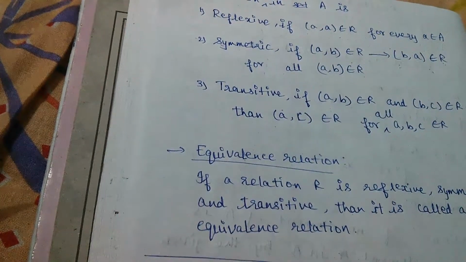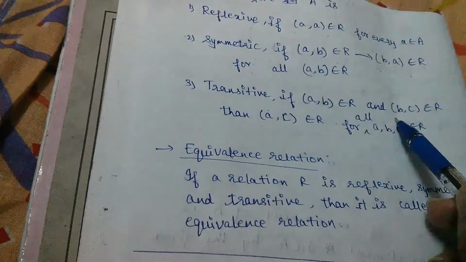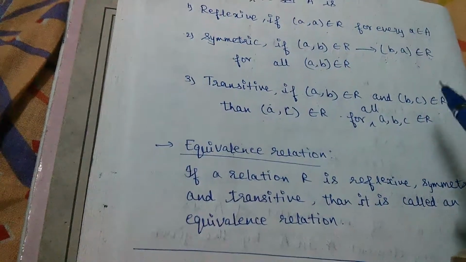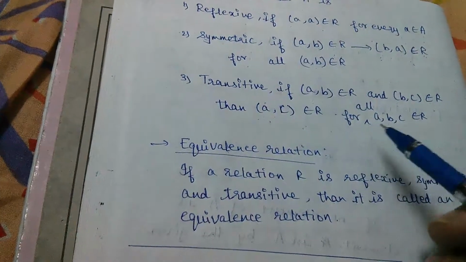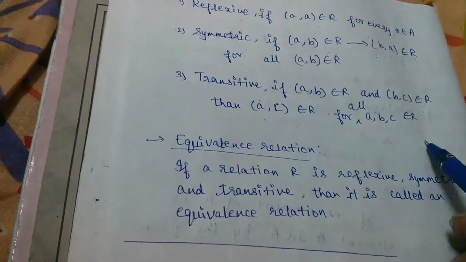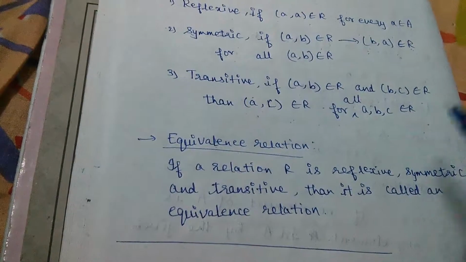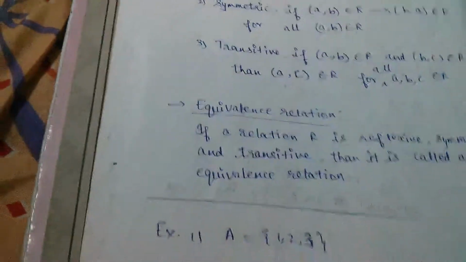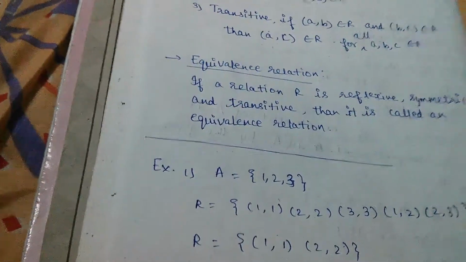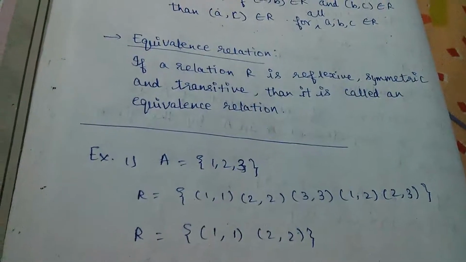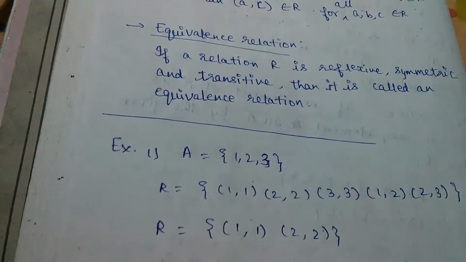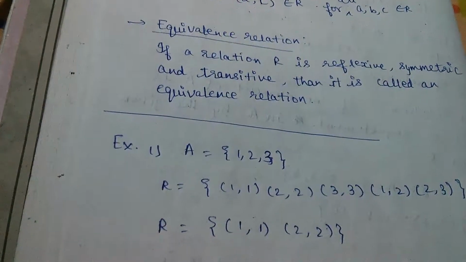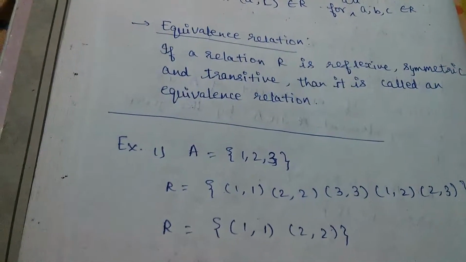If we have two elements in a relation, (a, b) and (b, c), then it must imply that (a, c) must also belong to the relation R, for all a, b, c belonging to A. Such a relation is said to be transitive. And the equivalence: equivalence is a combination of all three relations. A relation is said to be an equivalence relation if it is reflexive, symmetric as well as transitive.